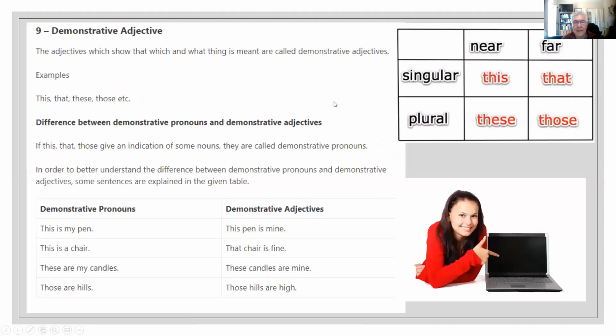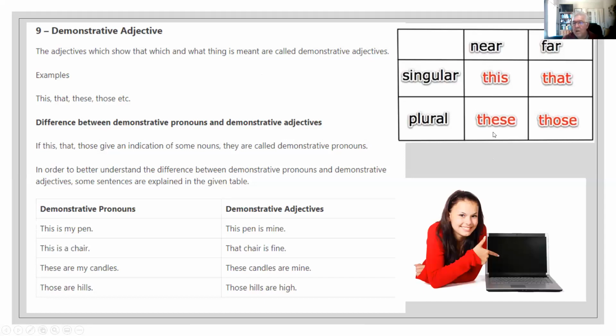Demonstrative adjective. Well, this adjective tries to point to the objects, the person. For example, she's saying, this is my computer. She says this because the computer is only one, singular, and is near. If the computer were far, then she has to use that.